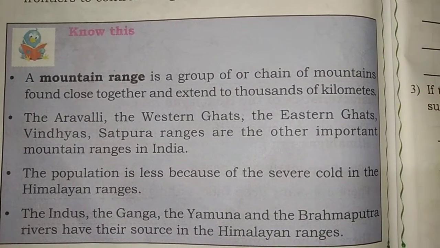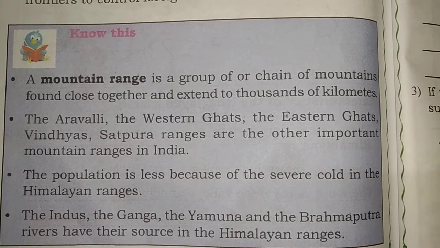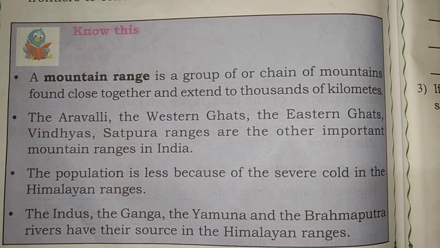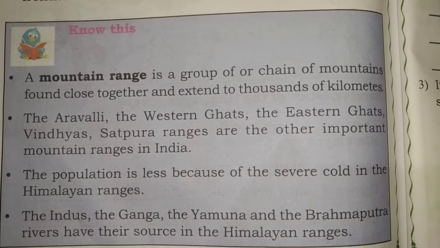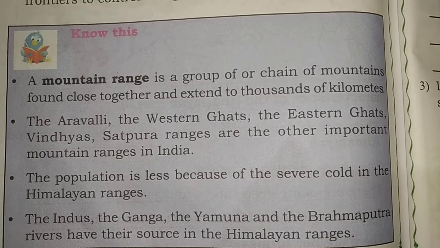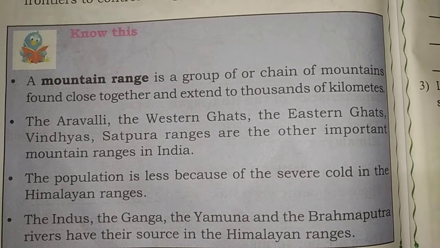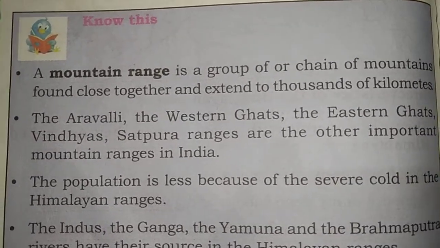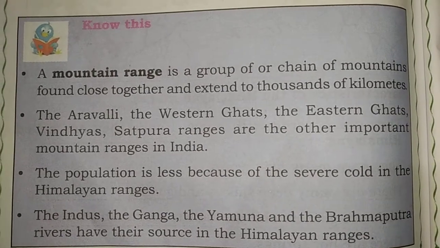The Aravalli, the Western Ghats and the Eastern Ghats, and the Vindhya and Satpura ranges are the other important mountain ranges in India.